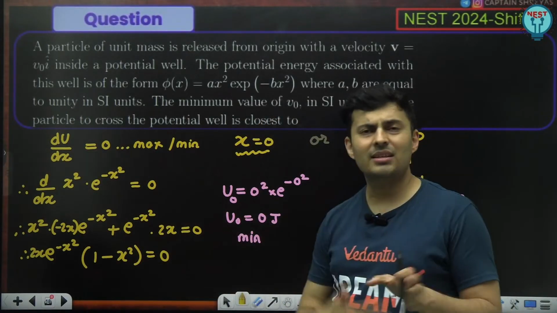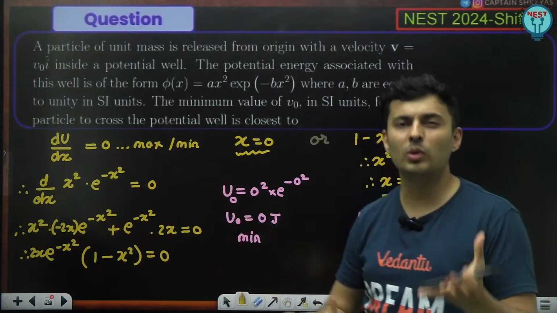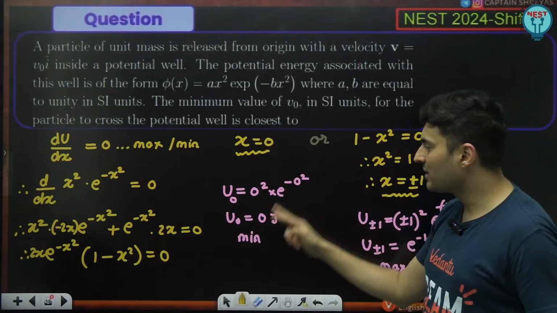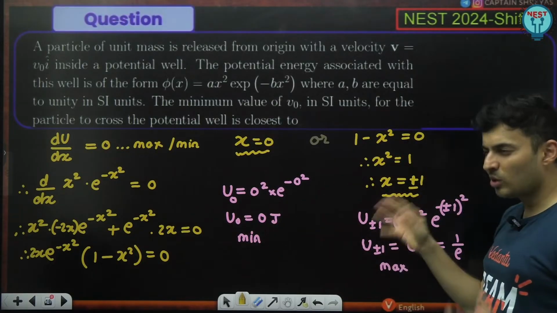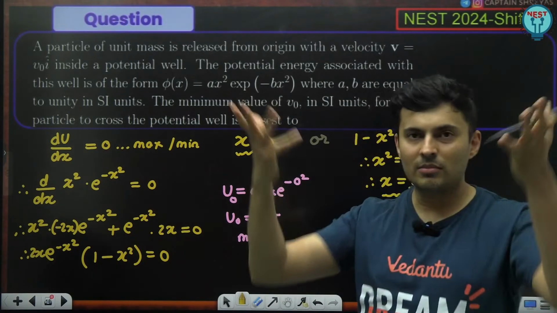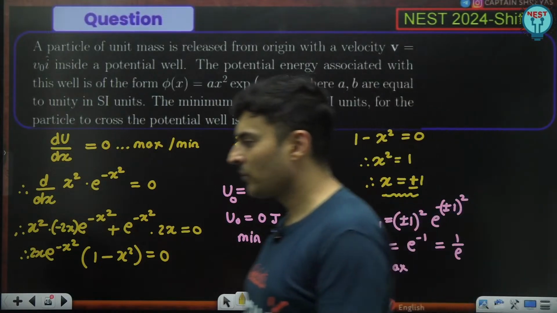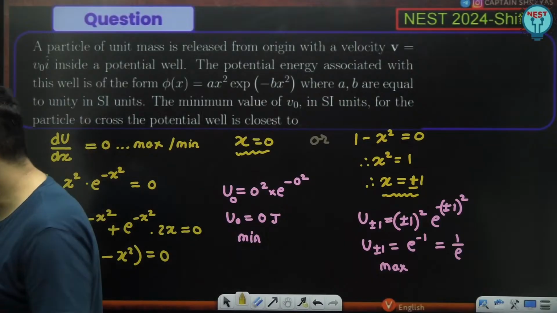For that, we use the maxima minima principle. I know we didn't check the second derivative, but we didn't have to, because the slope is 0 and this value is coming out to be less, this value is coming out to be more. Most likely, think about it, this will be minima and this will be maxima. Clear everyone? How to solve this particular question?